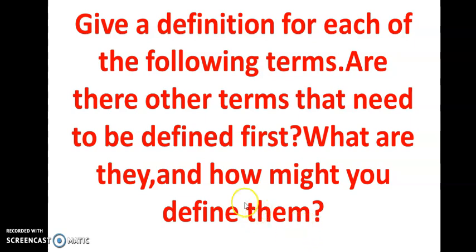Here, they have given some terms and you have to define them. And then you have to find out other terms in that definition which need to be further defined. And then you have to give definitions to those terms also. Okay, children? Do you understand?